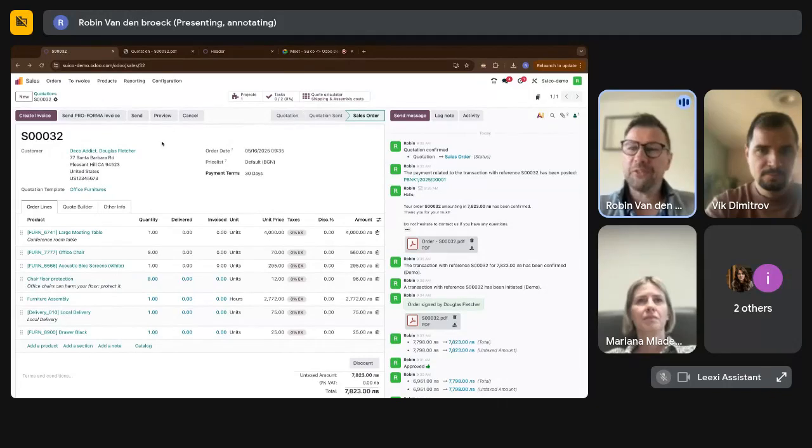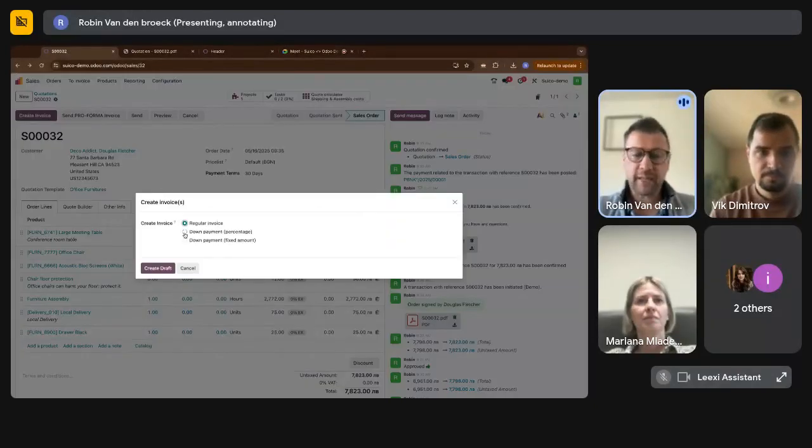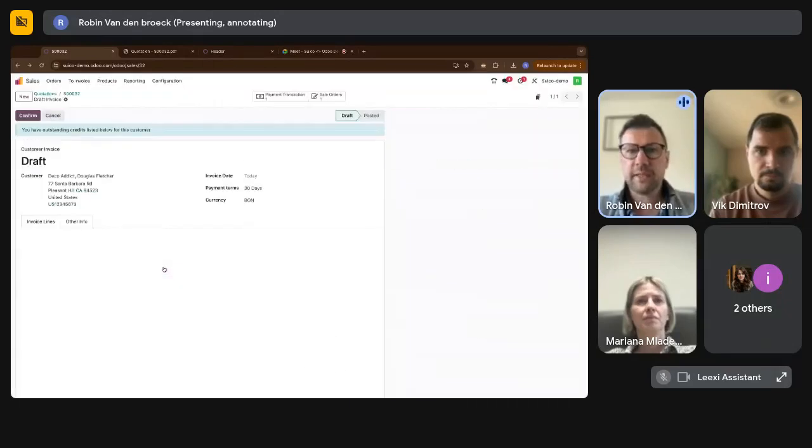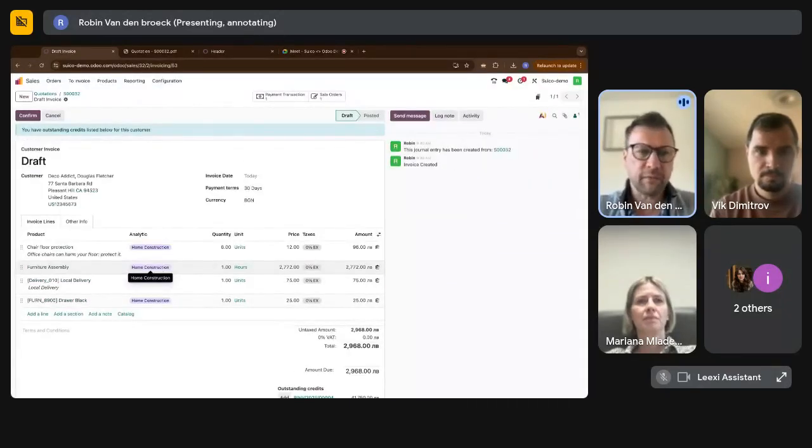Okay, so we're back into the sales order. At a certain point, we will be able to create our invoices. So we just can create an invoice. And here you can ask for a down payment, or we just create a regular invoice, let's say. So now we're in the invoice screen.